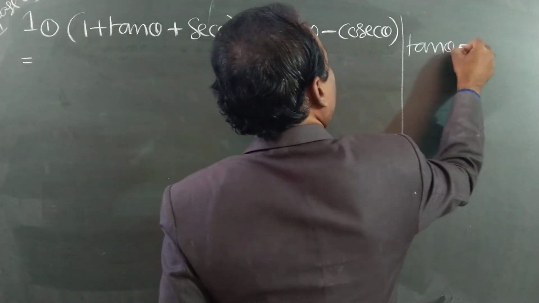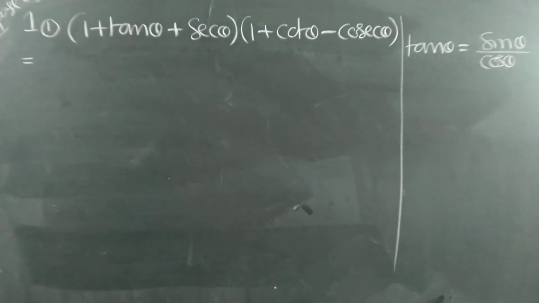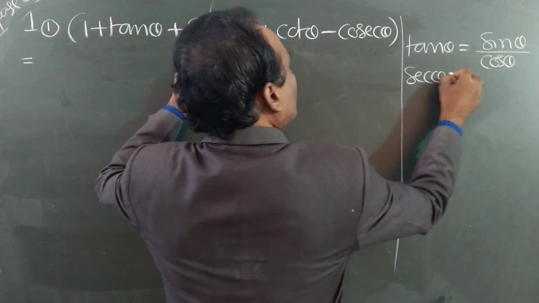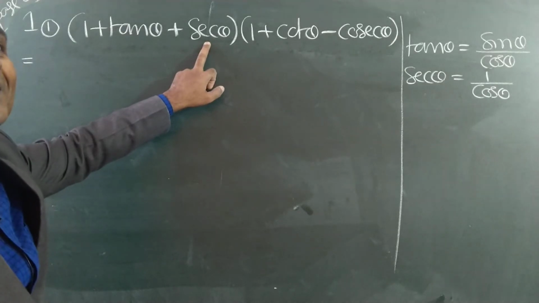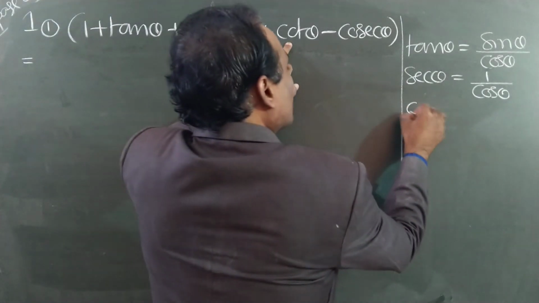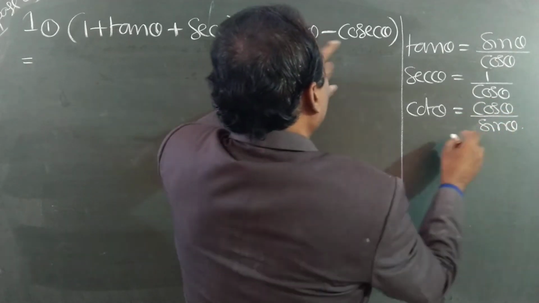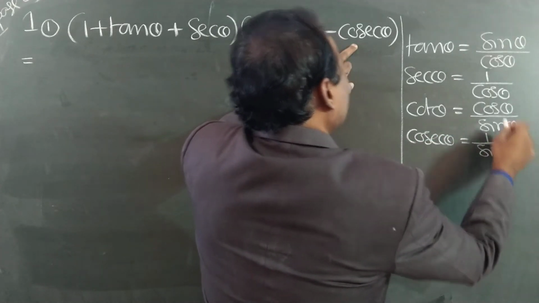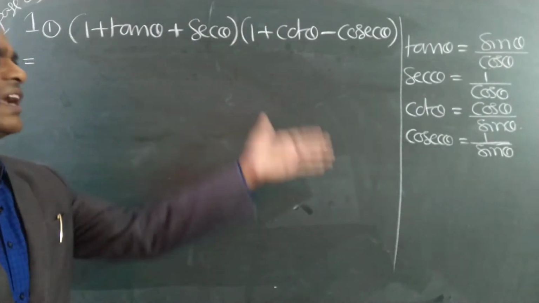Tan is equal to sine by cos. Tan theta is equal to sine theta by cos theta, formula I have given. Secant is equal to, see the formulas, 1 by cos. I gave this formula. Secant is equal to 1 by cos. Cot is equal to cos theta by sin theta. Cosecant is equal to 1 by sin theta. Yesterday only we wrote all these formulas. Yesterday, last class. Just one page back, you will find all these formulas.